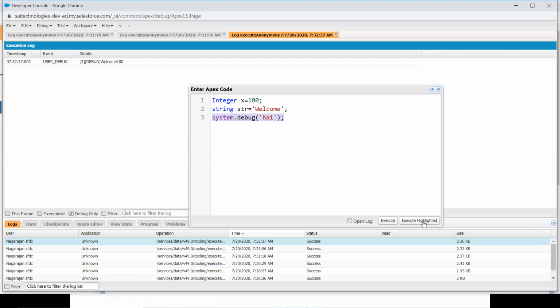It may be very basic for a couple of people who already know Apex. But a lot of new people come into the programming background. That's why I am explaining from the scratch. So system.debug will only get executed; integer x will not get executed, and string str will not be executed, because you are going for the option execute highlighted. Once the class is over, you should execute all these things in your org. Then only you will get a clear idea. This is my humble request.